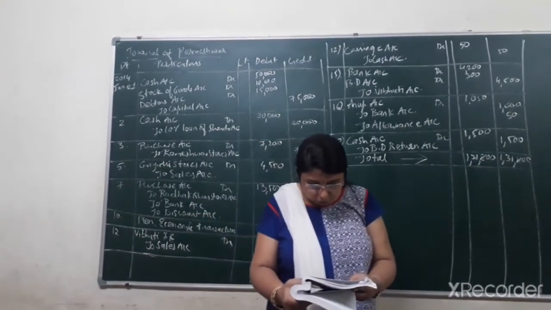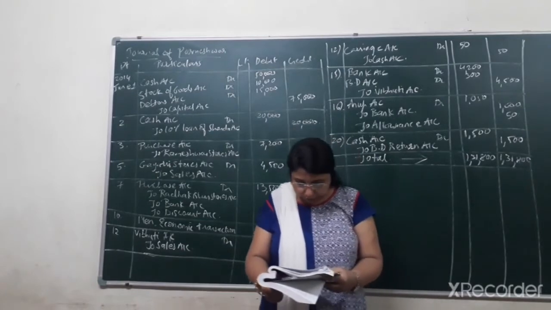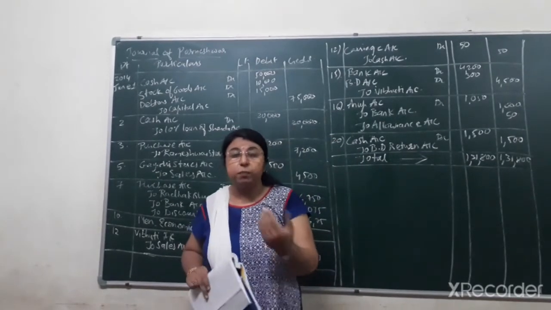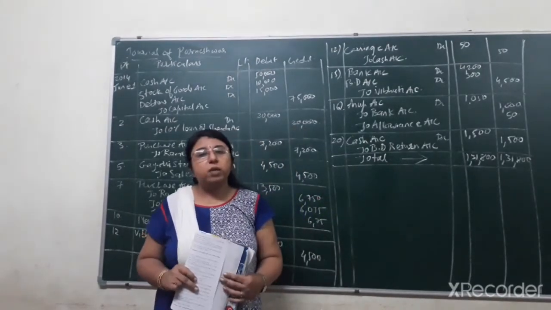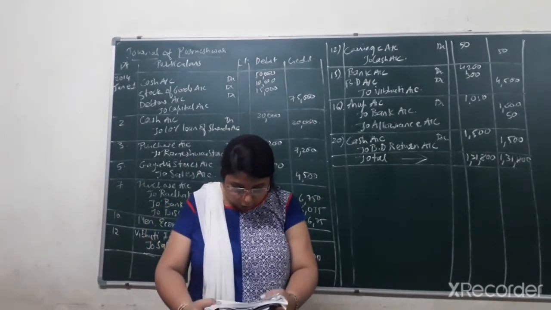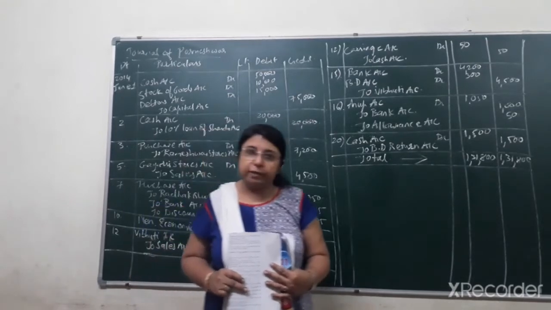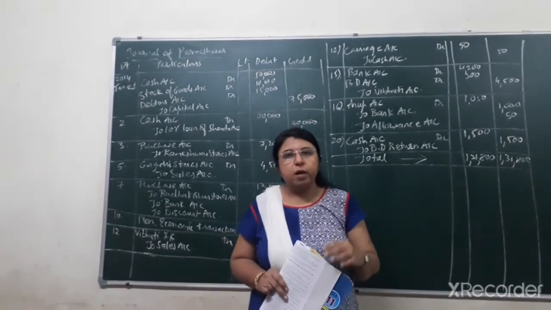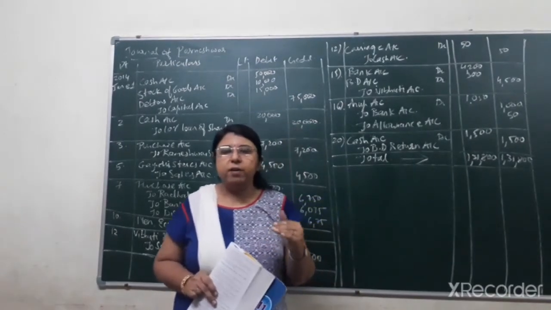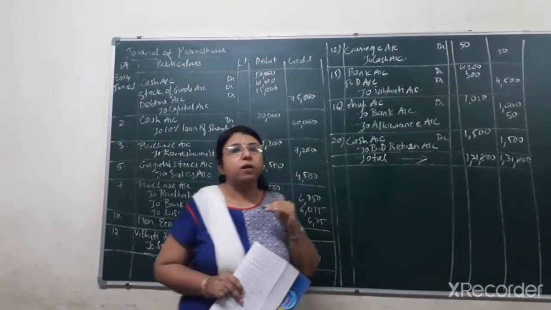Goods of rupees 5,000 sold to Gayatri Stores at 10% trade discount. Just as we had purchased the goods, in the same way we have sold the goods to Gayatri Stores at 10% trade discount. Now what is the amount of goods sold? That is 5,000. On 5,000, 10% trade discount would come to 500. So 5,000 minus 500, the remaining amount would be 4,500.